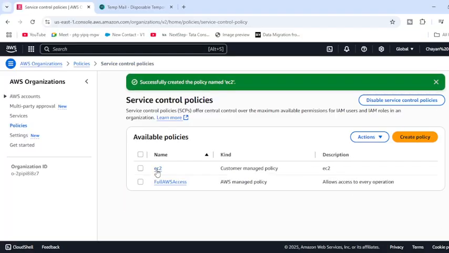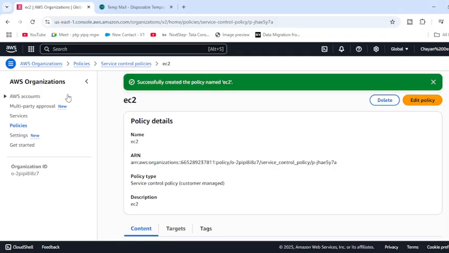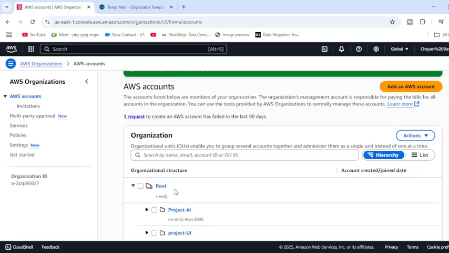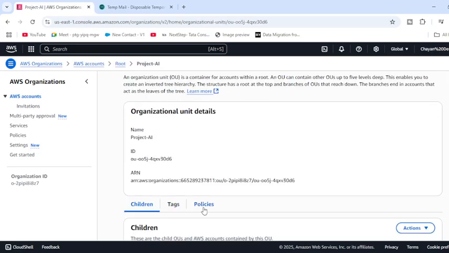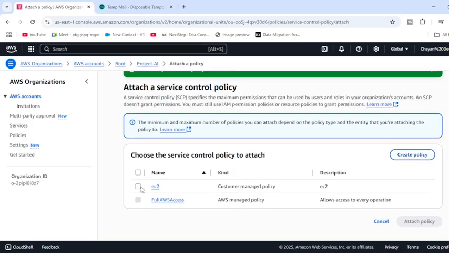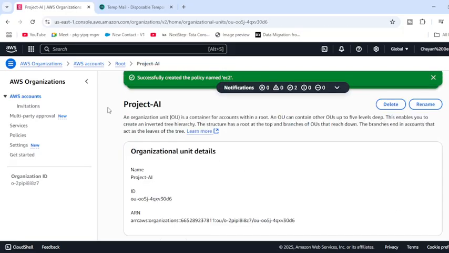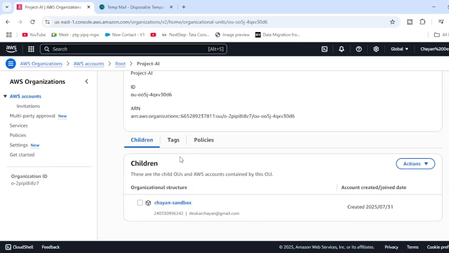Now, suppose you want to attach these policies to the UI person, like we have AI and the UI. Come over here to the AWS account. I want to attach the policies to the AI. Come to the policies part. I want to attach some new policies over here. So I will attach this EC2 policy, and the EC2 policy has been attached to this project AI. So this person can only access the EC2 part. Other things can't be accessed by this particular team member or this particular person.